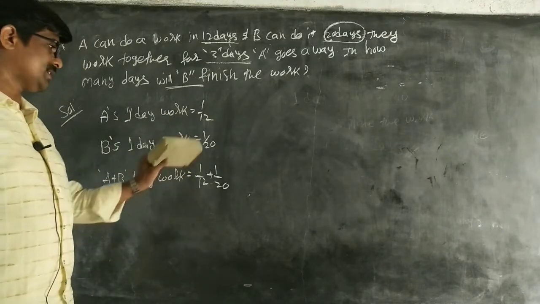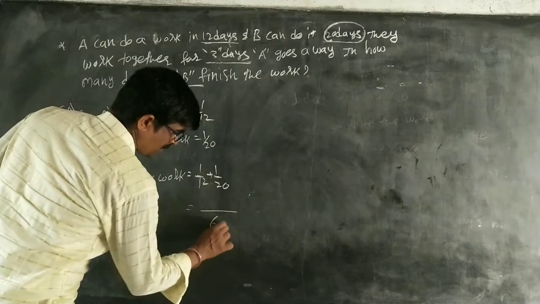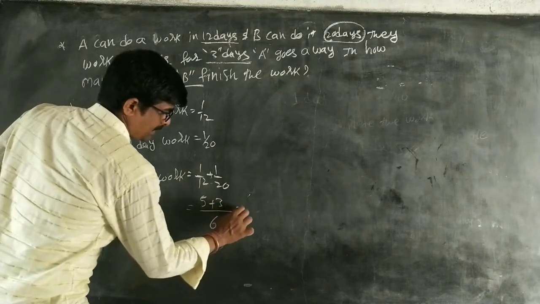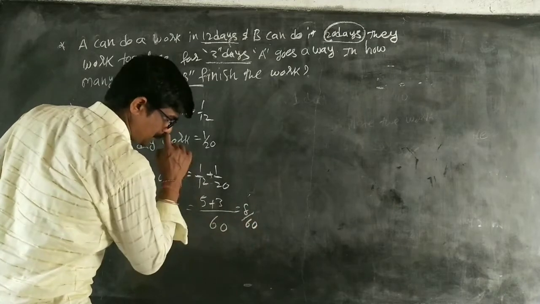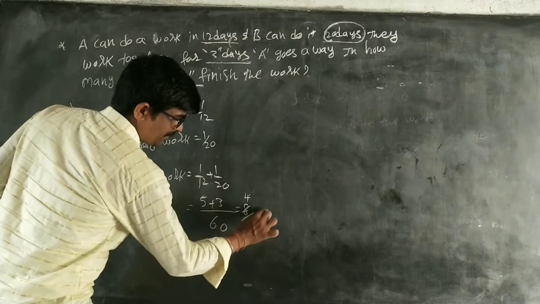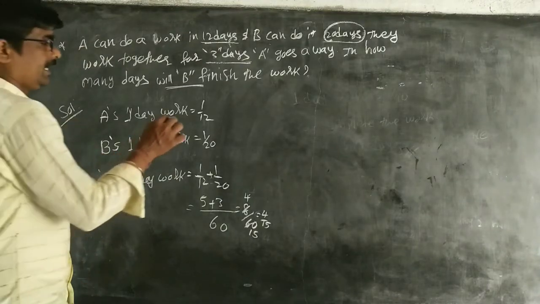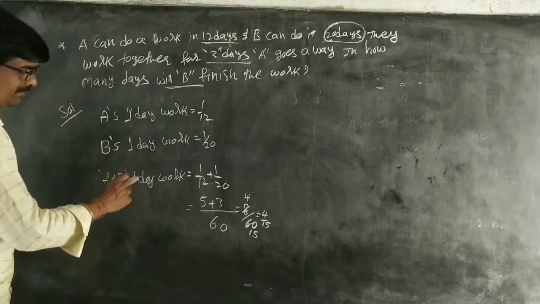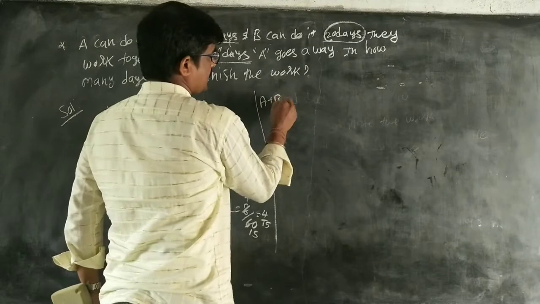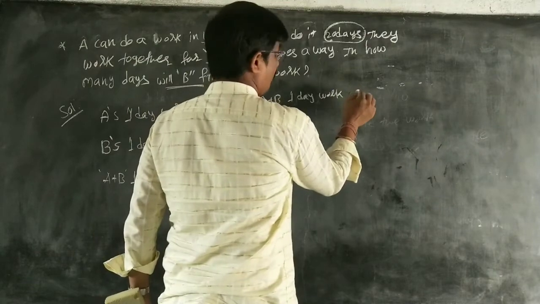A plus B 1 day work is equal to 1 by 12 plus 1 by 20. LCM is 60. 12 fives are 60, 20 threes are 60. That is equal to 5 plus 3, 8 by 60, that is equal to 4 by 15. So A plus B's 1 day work is 4 by 15.